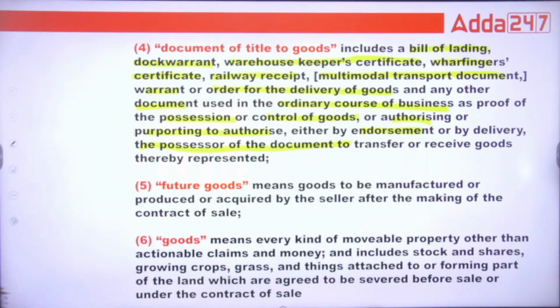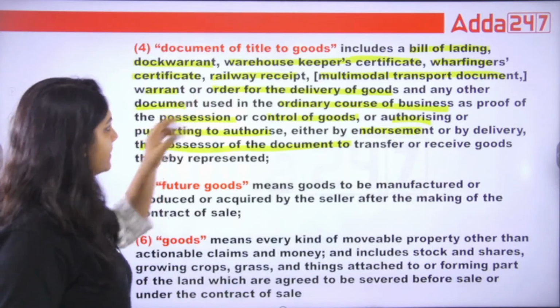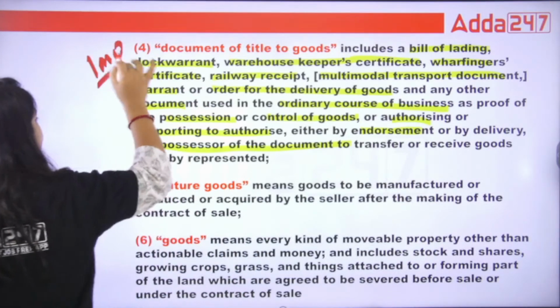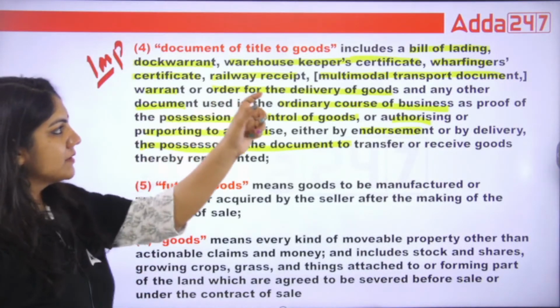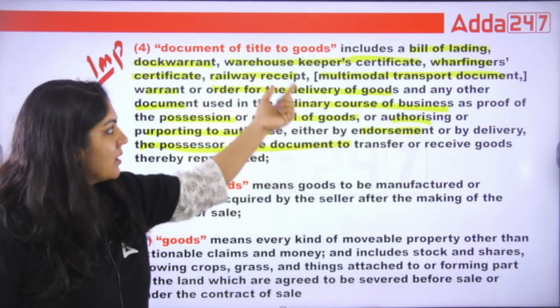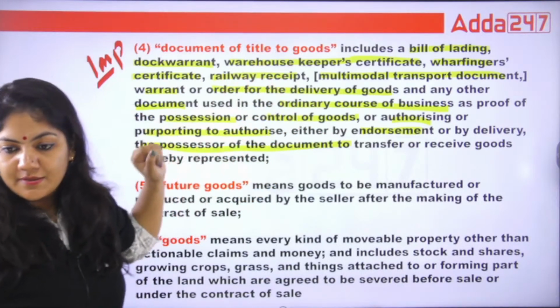Why is this important? Because if any question comes up asking what includes a document of title, it can come in the form of a question. So you have to at least learn all these things. Done? Now,